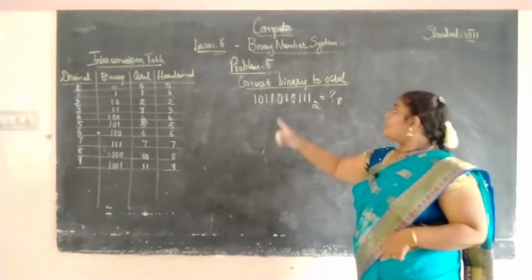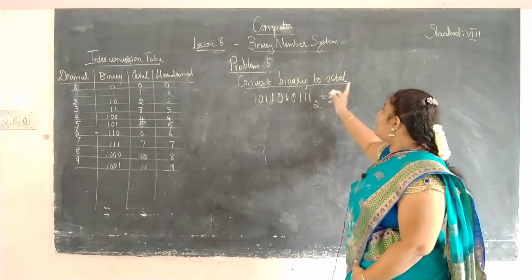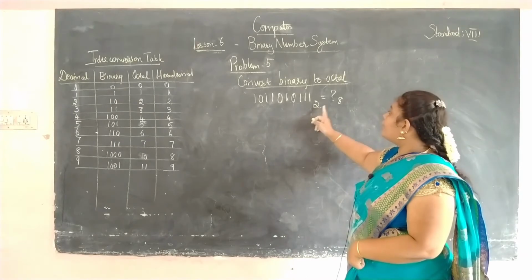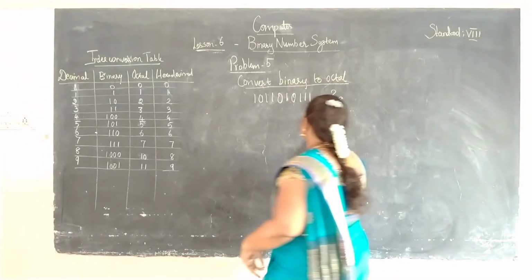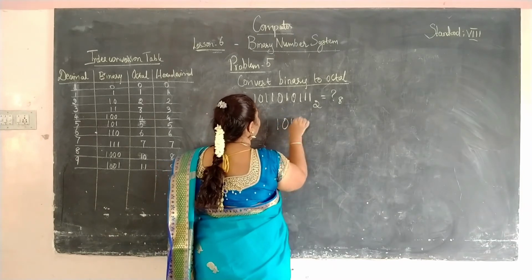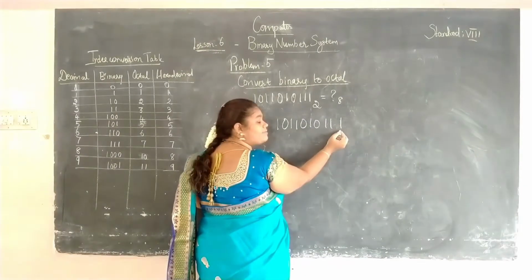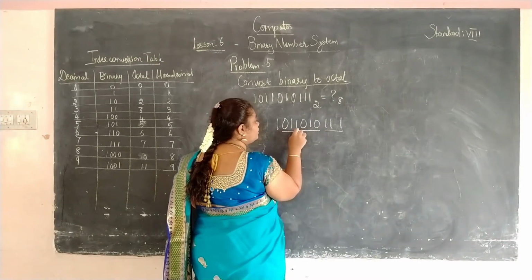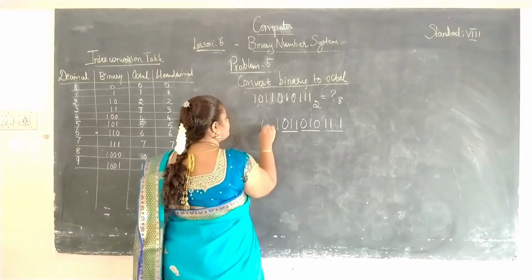Now we are going to convert the binary number to the octal numbers. We are going to convert the binary number system to the octal number system. So this is our problem 5. This binary number we are going to convert into the octal number. So what we should do at first, we should combine the digits as 3 digits. So first I will write the question here. We should from the last join 3 digits. So this is the first 3 digits, this is the second 3 digits, the third 3 digits. So here we are having only a single value. So now I am going to write here 0.